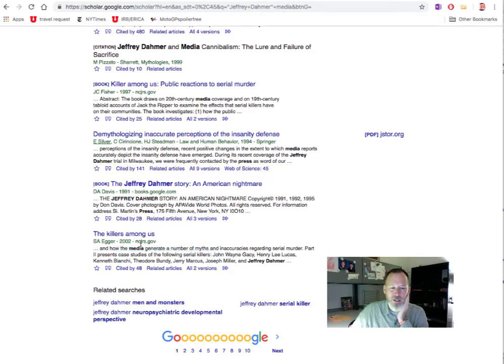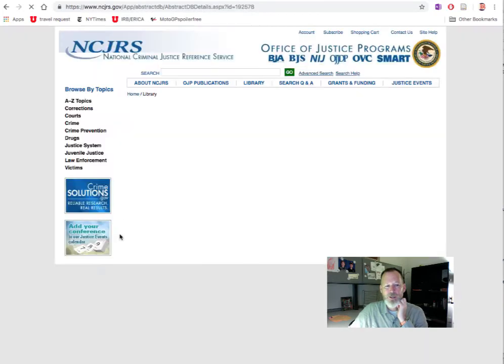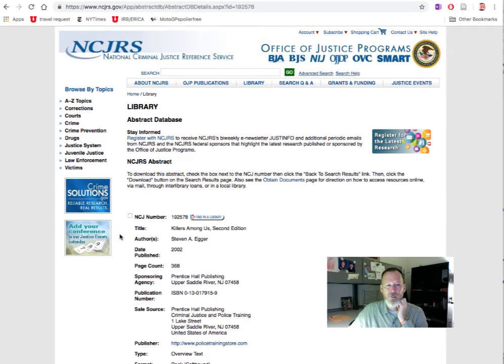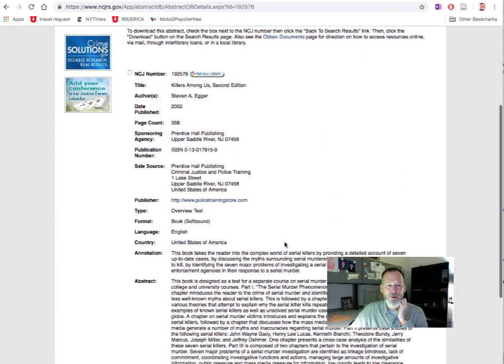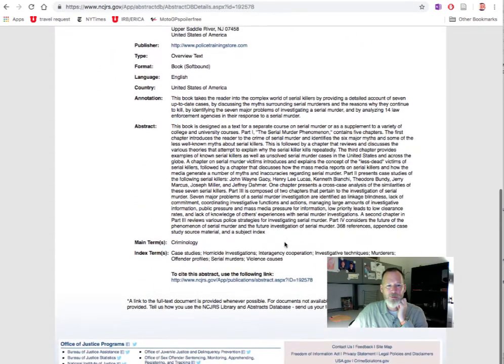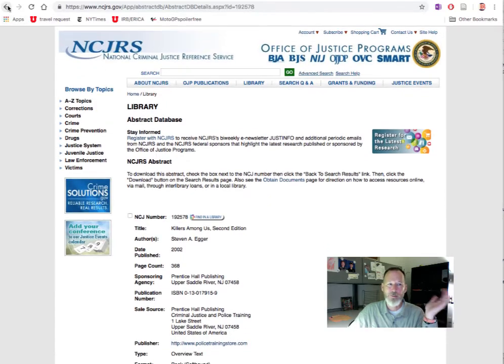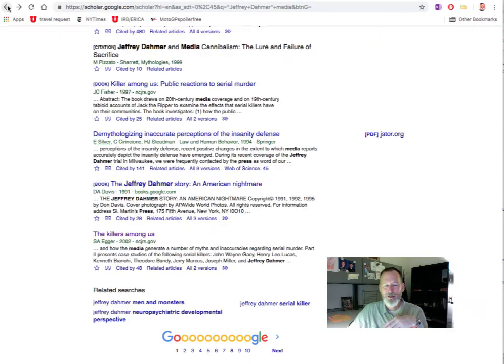And if you see these ones that say .gov, the United States government is obliged by law to put stuff out there for free. And if you can't get it, then you can do a Freedom of Information Act request and ask for something. So if it's a .gov, you can actually see the report. What is this? Oh, it's a reference to a police training manual. How fascinating. Not relevant, but it's interesting.